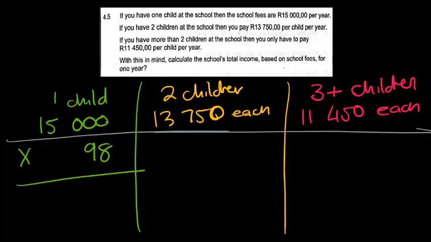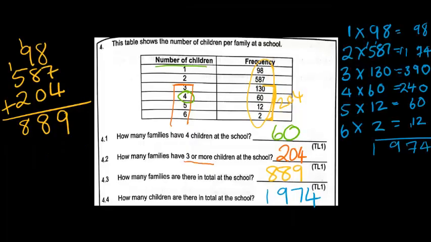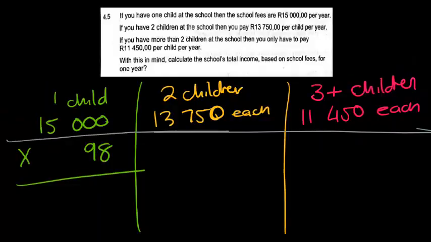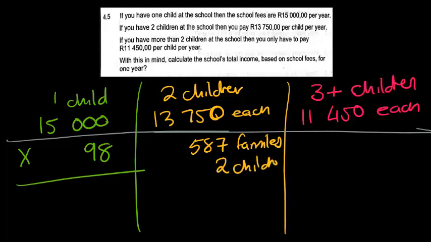On our two children, we have got 587. So this means that we have got 587 families, and each family has got two children. So we have to multiply all three of those together.